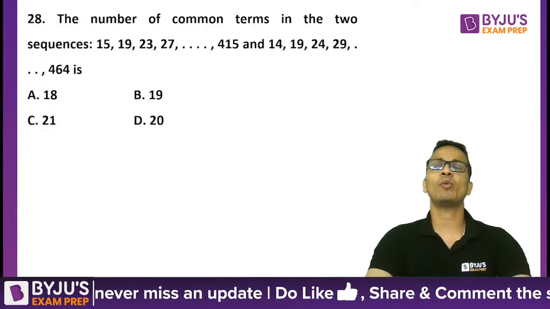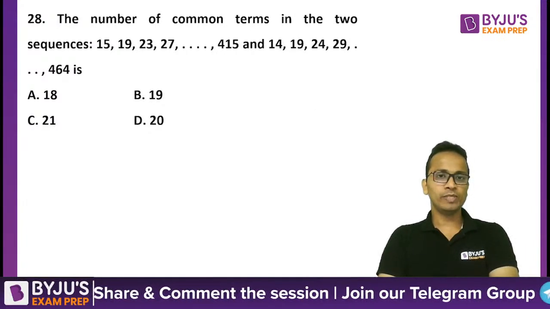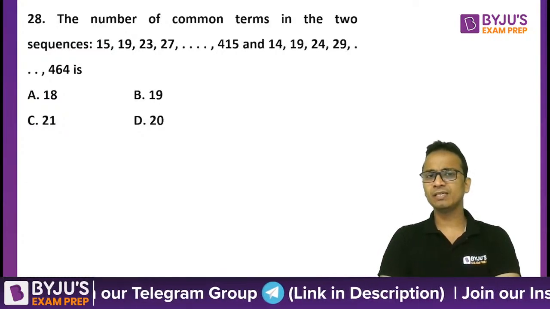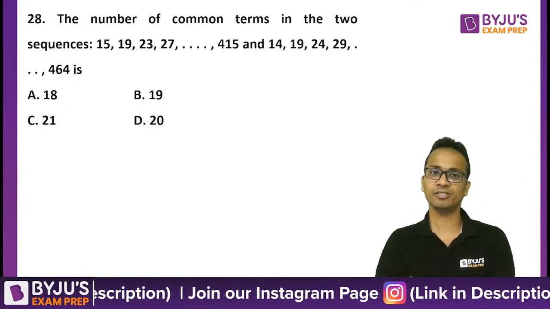So next, question number 28. Number of common terms in the two given sequences. Okay, the sequences seem to be AP. If they are AP, this is again a very easy question.